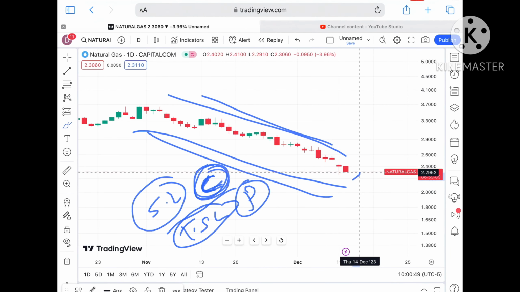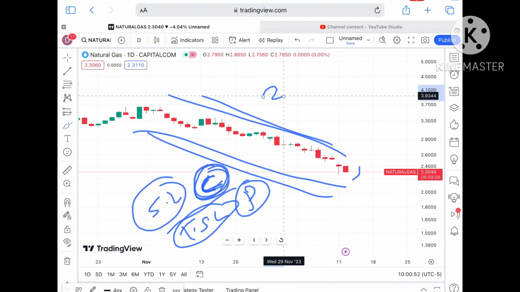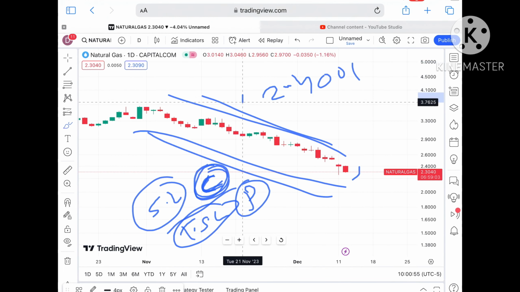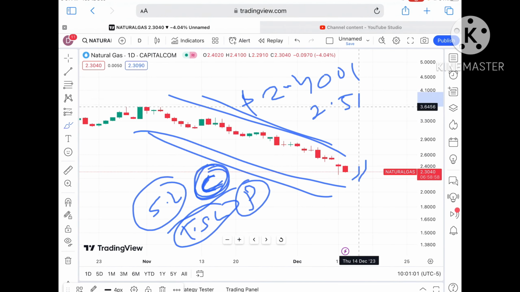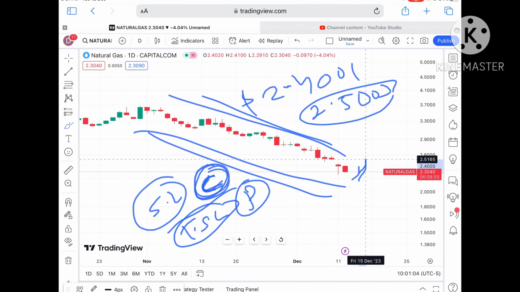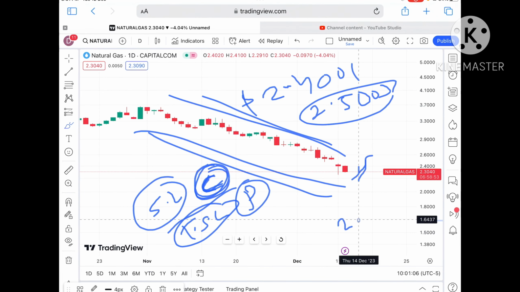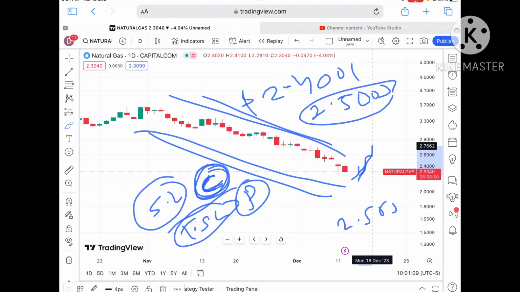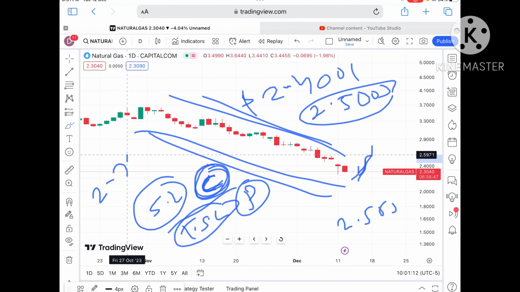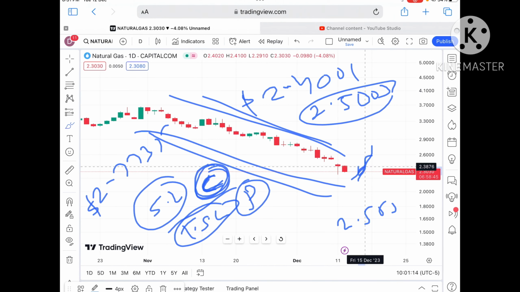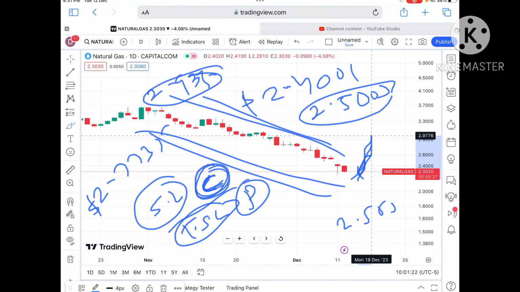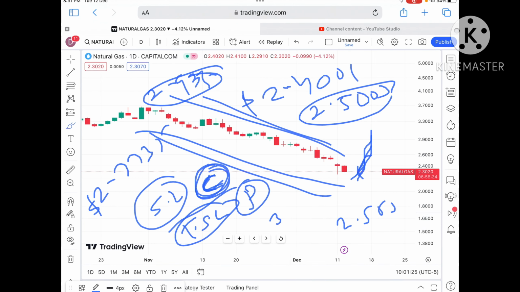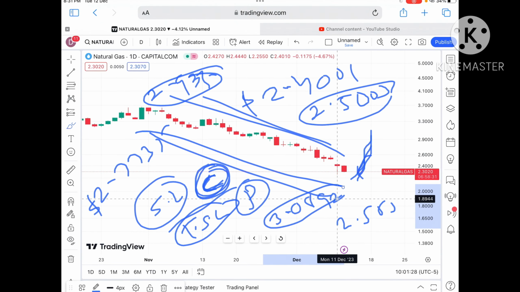Suppose the price sustains this level, what can we see? We can see it will go towards a level of $2.401, and from there a gap will be filled, and then it will touch a level of $2.5003. And if the price starts sustaining this level, it will cross a level of $2.5835, and from there it will cross this level and touch a level of 2.7735. Once the price starts sustaining this zone, it will touch a level of $2.9335, which is already a weak resistance, so chances are high it will touch a level of around $3.0892, which is a hump zone.